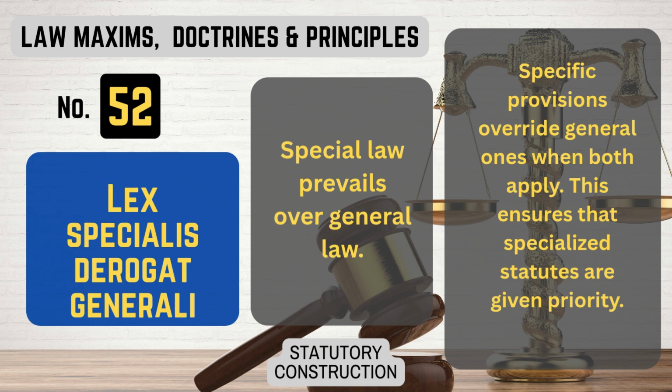Number 52. Lex specialis derogat generali. What it means. Special law prevails over general law. Specific provisions override general ones when both apply. This ensures that specialized statutes are given priority. That's lex specialis derogat generali.